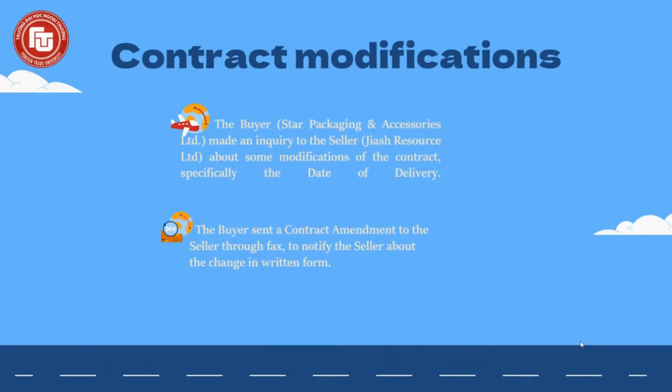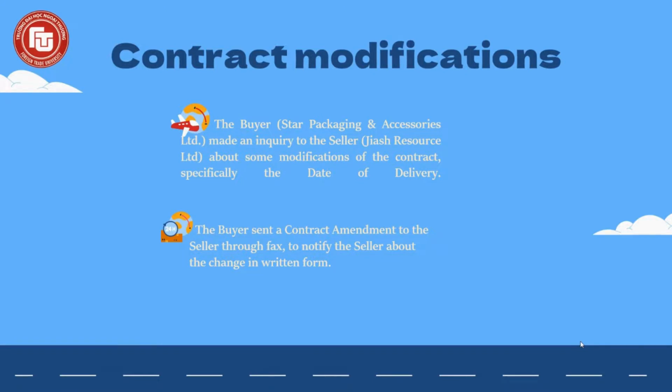About the contract modification, as we have mentioned previously, the contract implementation has been delayed for 2 months due to a force majeure. So what happened? After the contract has been legally signed, the buyer made an inquiry to the seller about some modification of the contract, especially the date of delivery.